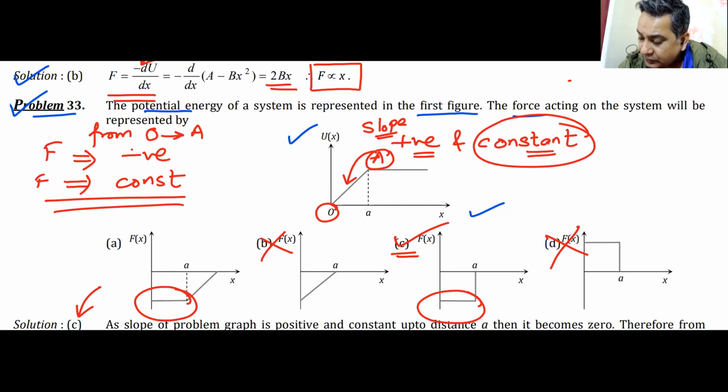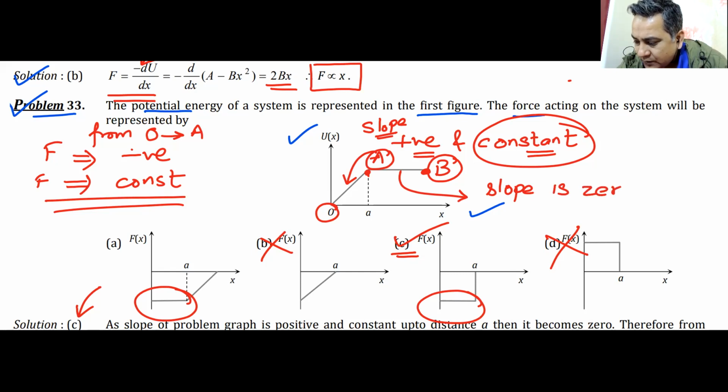Now I look at the portion from A to B. This point is A, and this point is B. If I look at the energy graph from A to B, it is a straight line parallel to the x-axis. That means here slope is 0. It does not change.